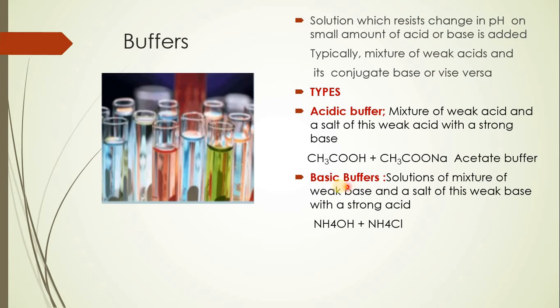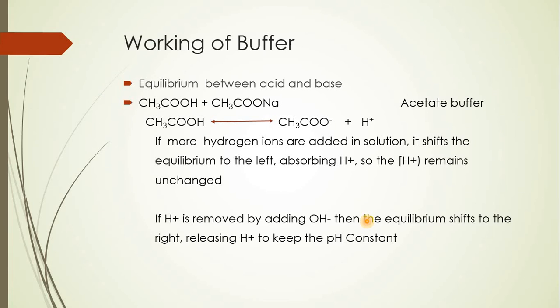In the same manner, the second type of buffer is the basic buffer. This basic buffer is a mixture of a weak base and a salt of this weak base with a strong acid. The example is ammonium hydroxide and ammonium chloride. When they are mixed together, it gives rise to ammonium buffer, which is actually a basic buffer.